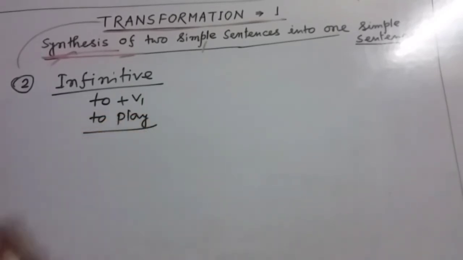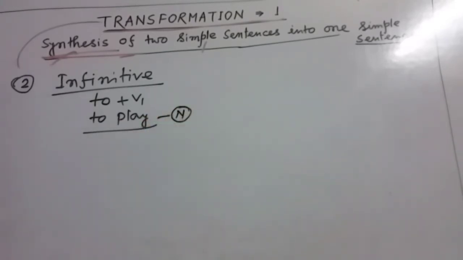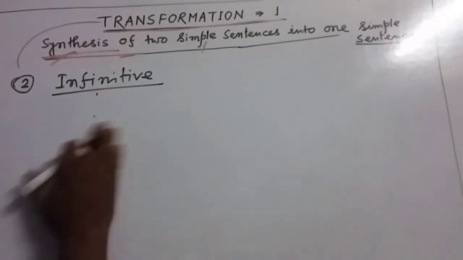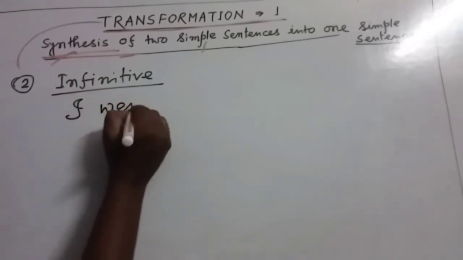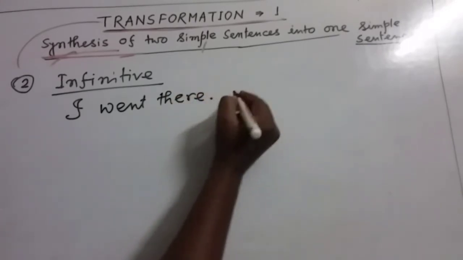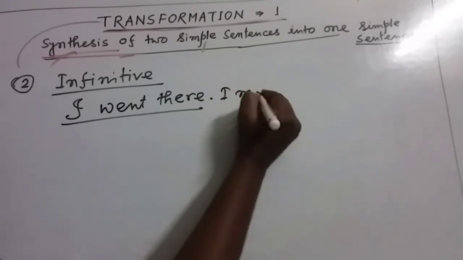Friends, this is not a verb. This is actually used as noun in the sentence. By using infinitive, we can transform two simple sentences into one simple sentence. Let's look at the example. I am writing down one example. Let's look at this. I went there. This is the first sentence. I met my friend.